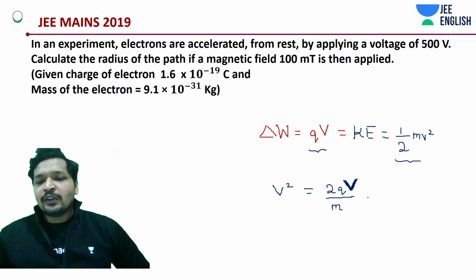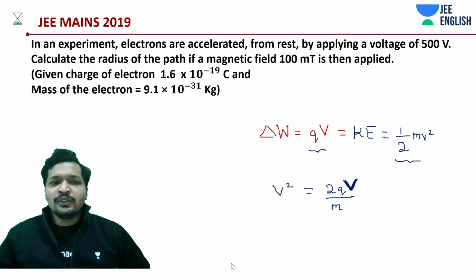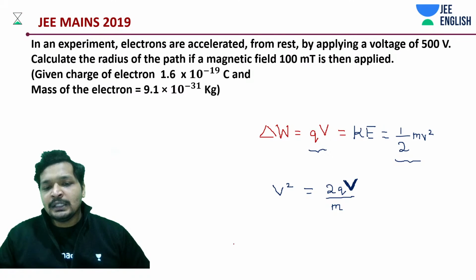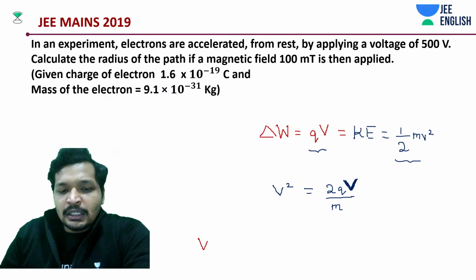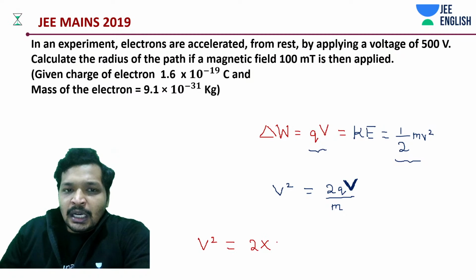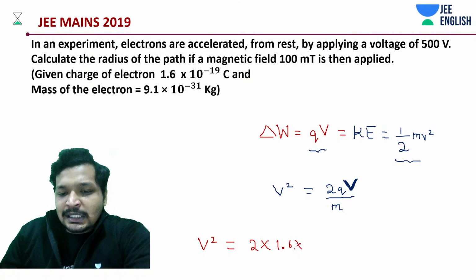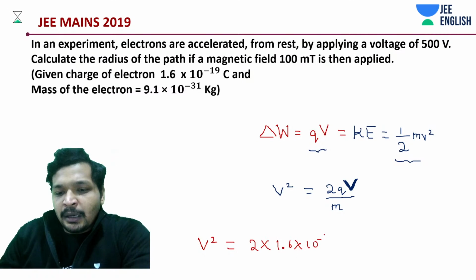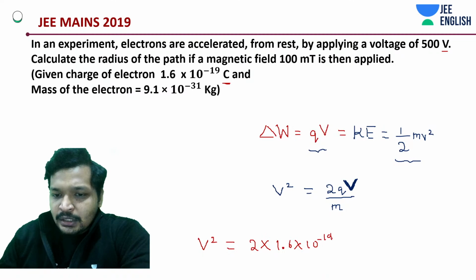It's all electron. Okay, so charge we know, mass we know, everything we know, and it's also given to us in the question. Let's get started, and finally we are going to do that same thing that we used to do earlier, like approximate things. 2 into charge, 1.6 into 10 to the power minus 19 coulombs. Okay, fine. It's 500 volts, SI units.